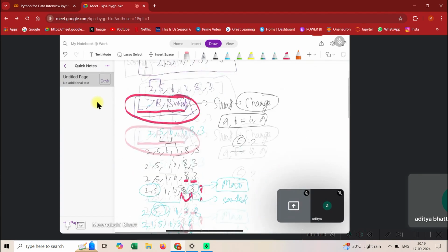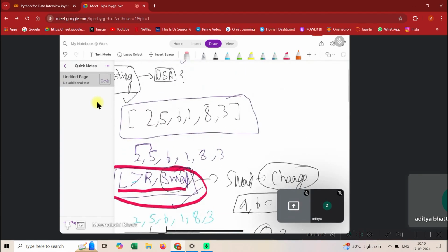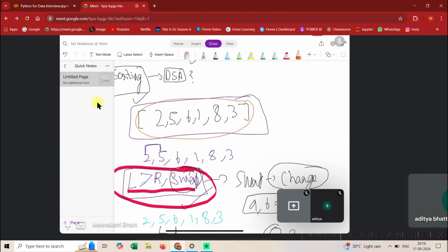So in bubble sort, whenever a question comes up on sorting a list, just try to remember the short trick: if left is greater than right, I need to swap the elements. That's it. That's all, guys. That's all you need to remember. The rest you will understand from coding.